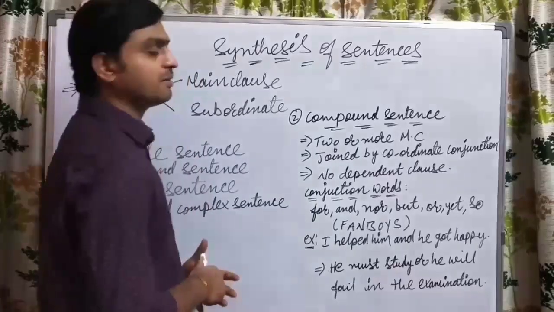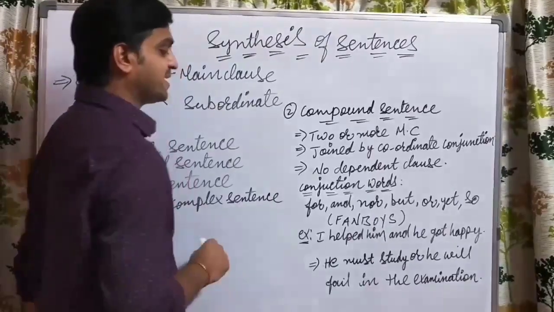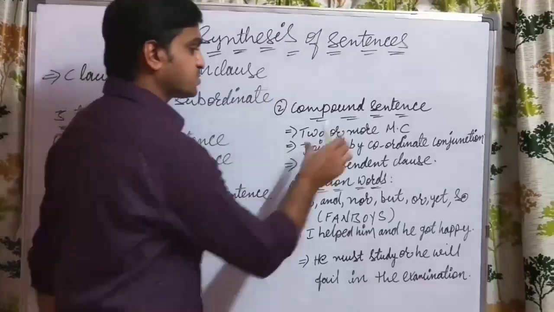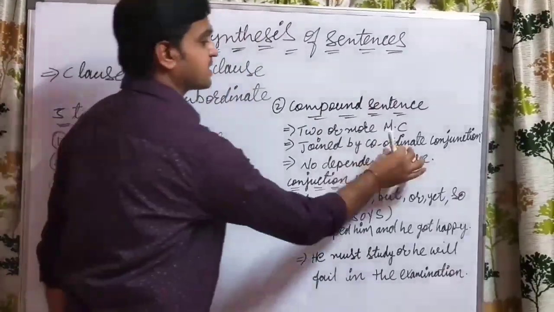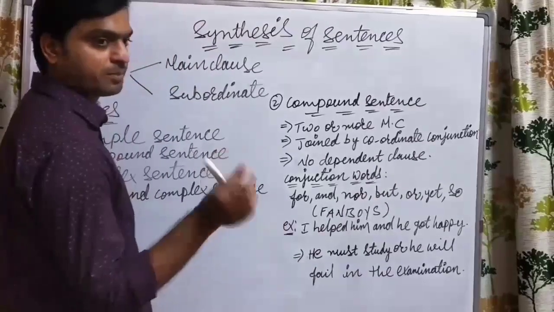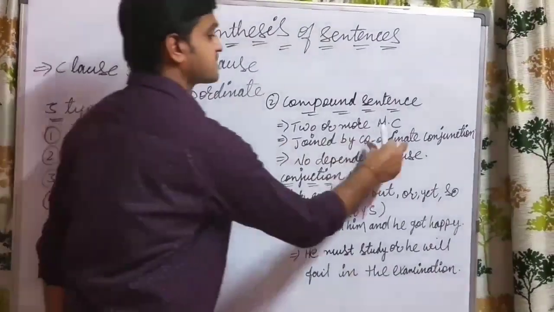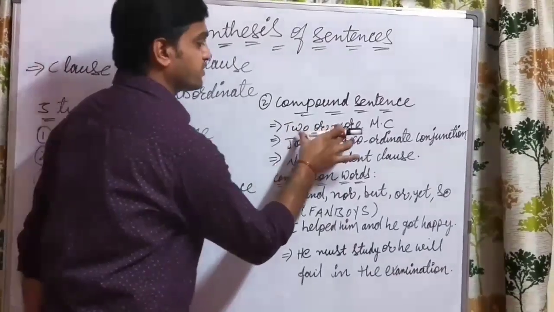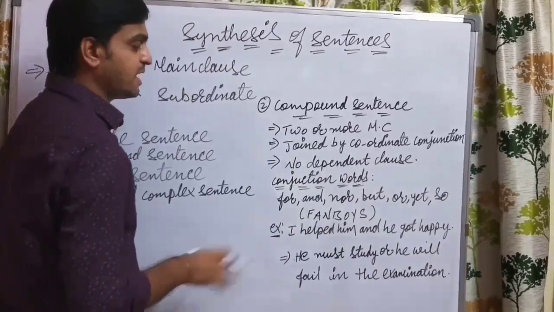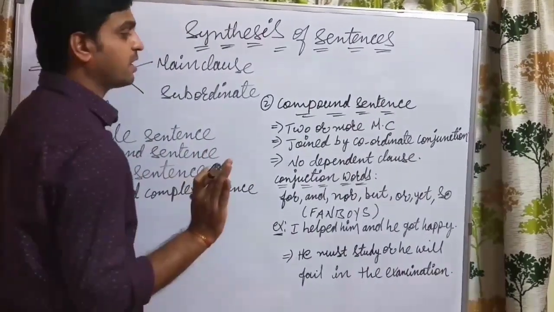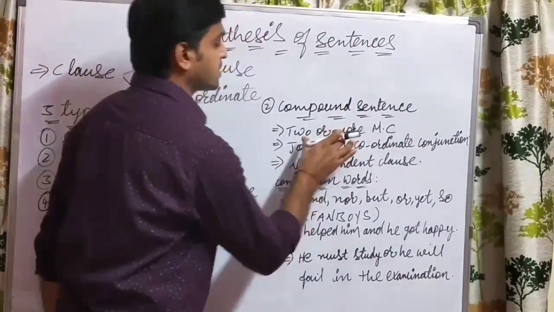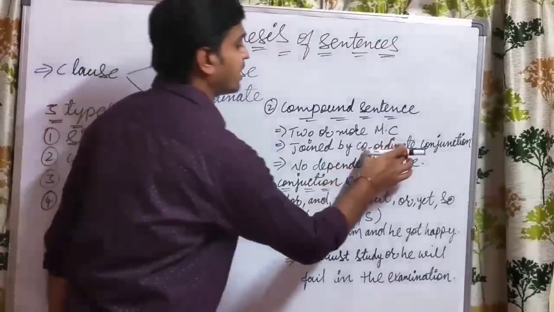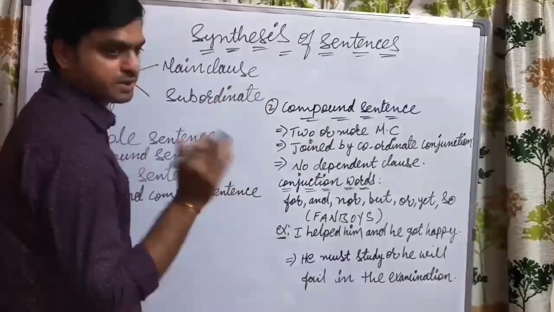What is meant by a compound sentence here? First of all, in a sentence we should have two main clauses, and these two main clauses are linked by a conjunction word. That conjunction, which gives the proper meaning of the total sentence, we call a coordinating conjunction. So the first important point is that two main clauses will be present, there is no subordinate clause in the compound sentence, and these two main clauses are joined with the help of a conjunction word, which acts as a coordinating conjunction between both clauses.